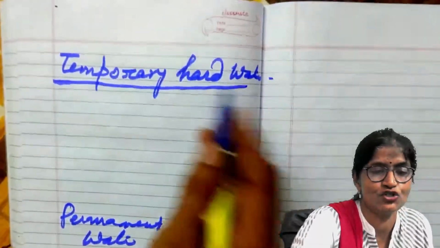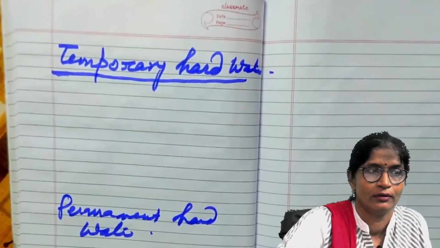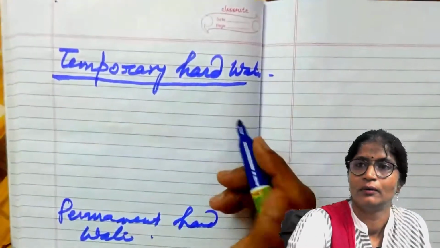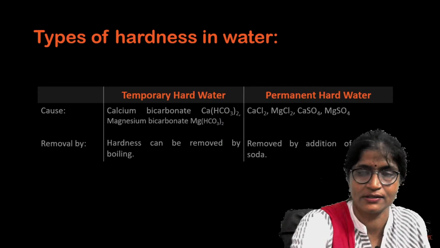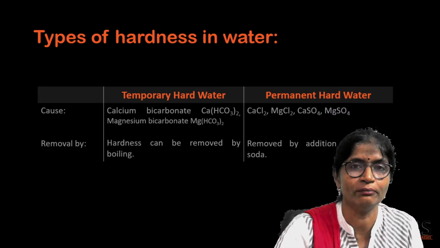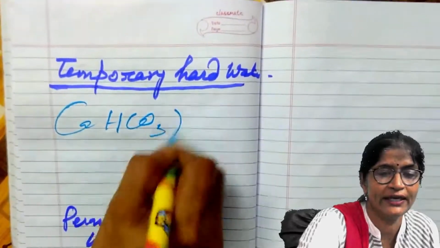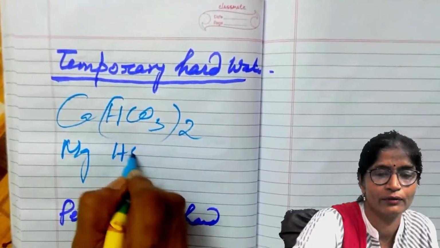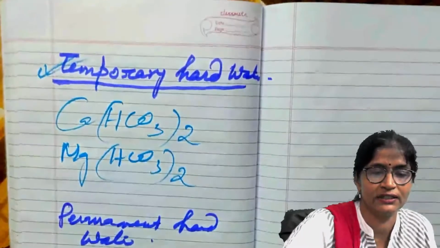Temporary hardness is due to the presence of bicarbonates of calcium and magnesium, that is calcium bicarbonate, Ca(HCO3)2, and magnesium bicarbonate. Due to the presence of these salts, temporary hardness is there in the water.